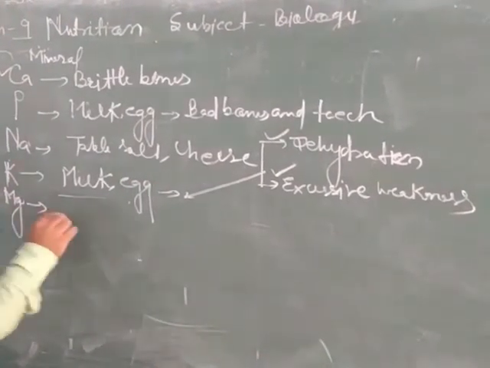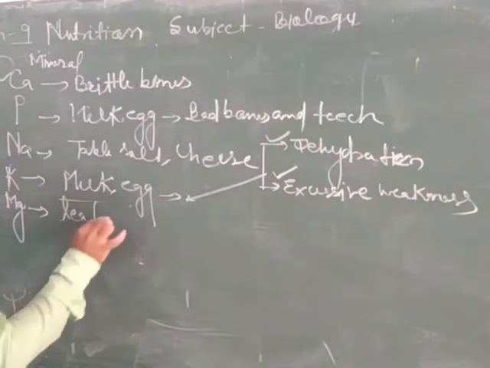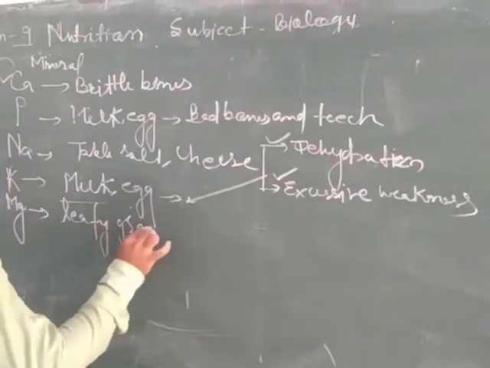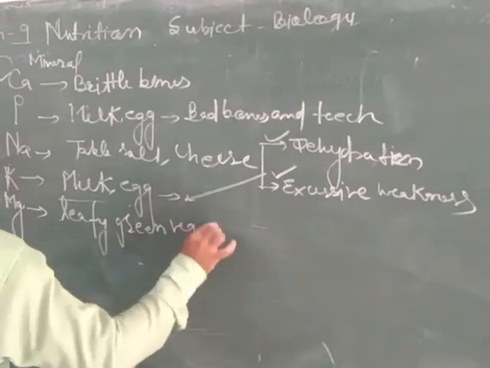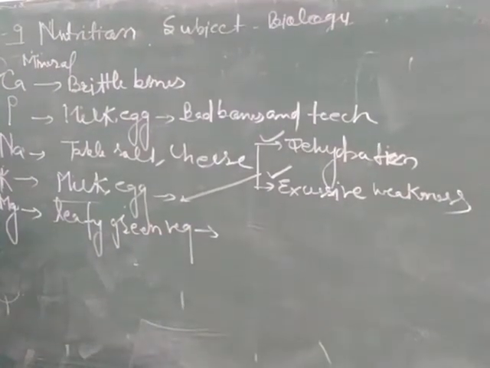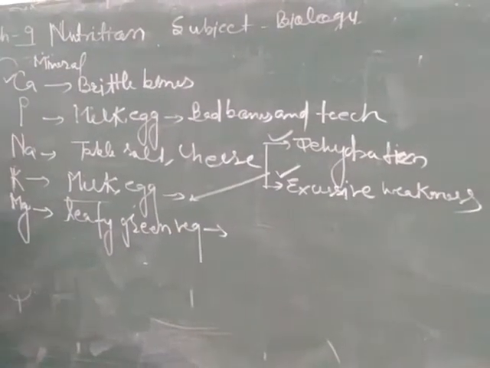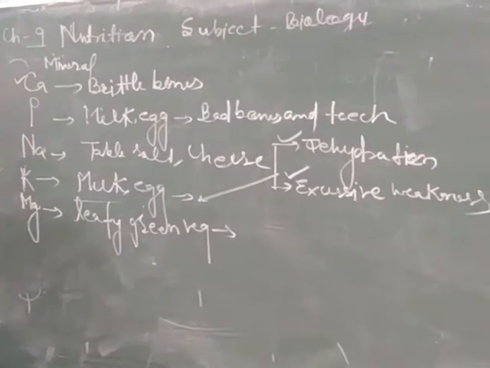Now the next essential mineral is magnesium. It is obtained from leafy green vegetables. Beans, nuts and peas are also sources of magnesium.